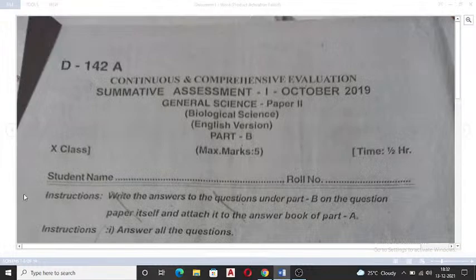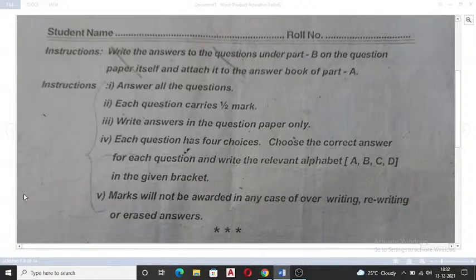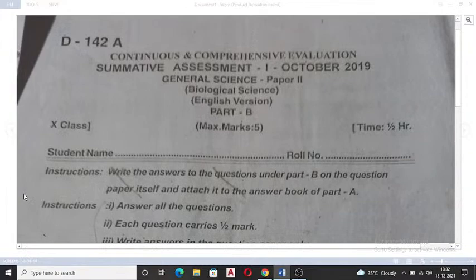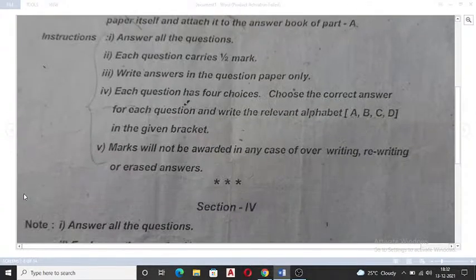So, as you will be writing your summative assessment this year, 2021, on December, that is Wednesday, I guess, 15th. Biological science is general science, that is paper 2, but you will be writing both paper 1 and paper 2 together. So this is the model paper. I can say, the previous paper of summative assessment 1 of October 2019. I am just going to show you here.